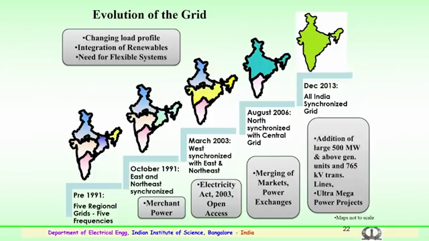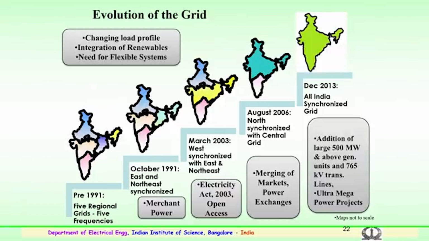Further, in 2003 a thought was made, and 2003 is an important year, particularly for the Electricity Act. It is a very important act where it very clearly mentions the inclusion of private participation in the transmission and distribution system, and many regulations and rules were formed in the Electricity Act, and subsequently a lot of amendments have also been done.